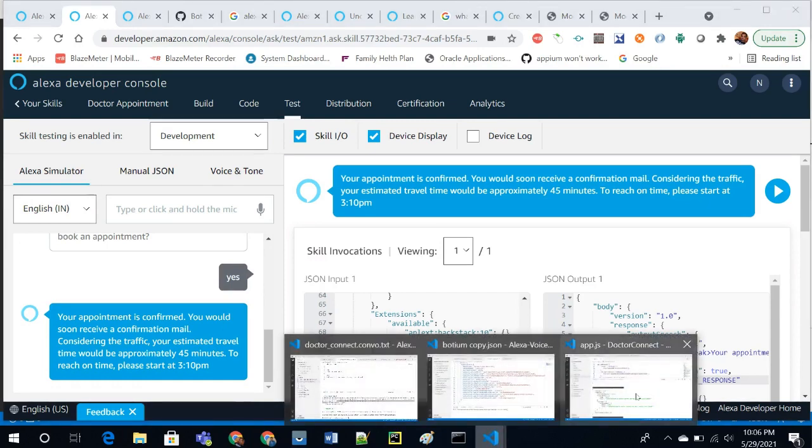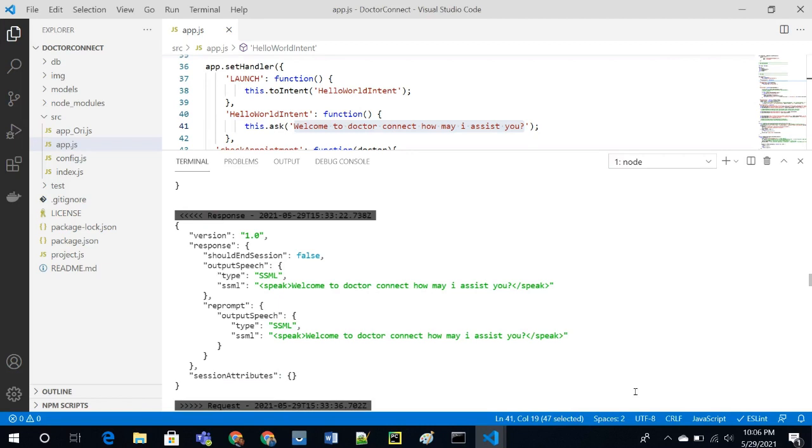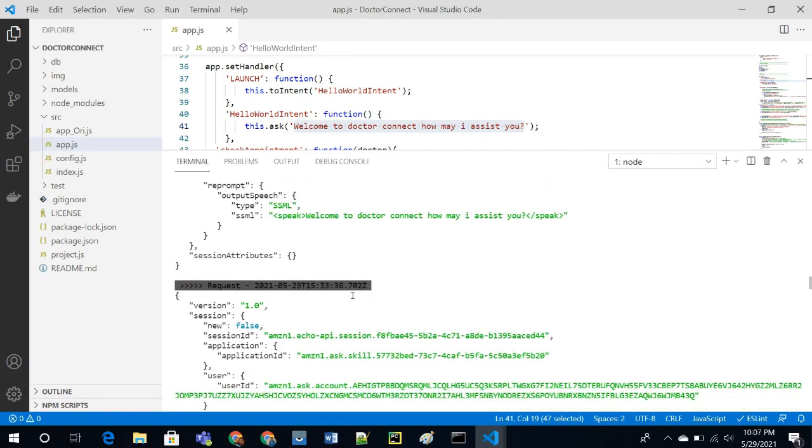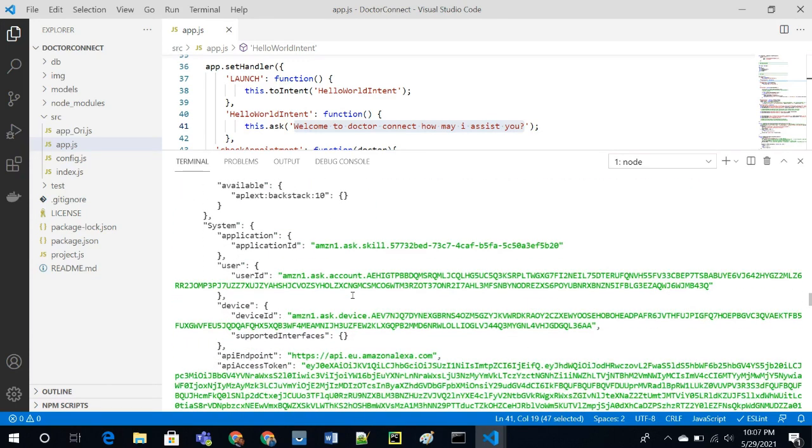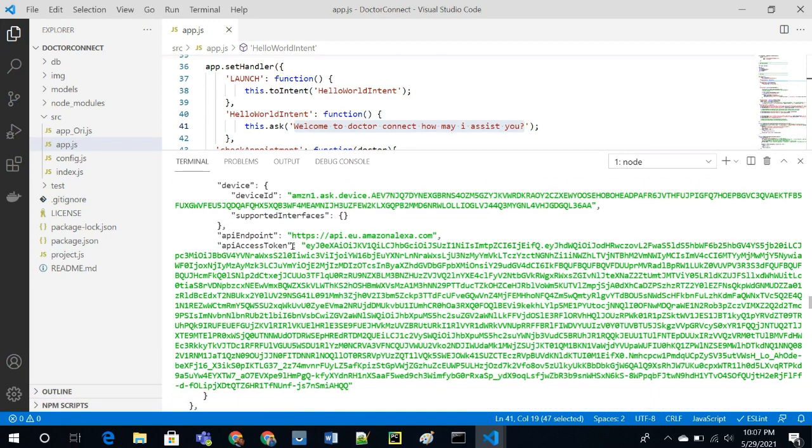So I'll go to my code base. Now this is my application hosted locally. This is what is responded by Alexa. Now this is SSML, the Speech Synthesis Markup Language. The tags are just like XML tags. Whatever is written between the speak start and end tags will be spoken by Alexa. So this is how it goes, and it will be hitting the APIs of Amazon Alexa.